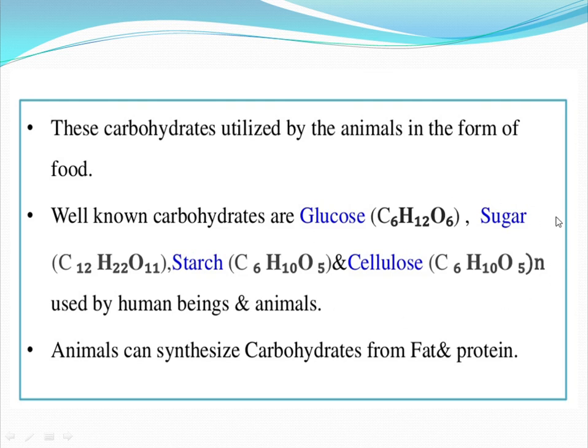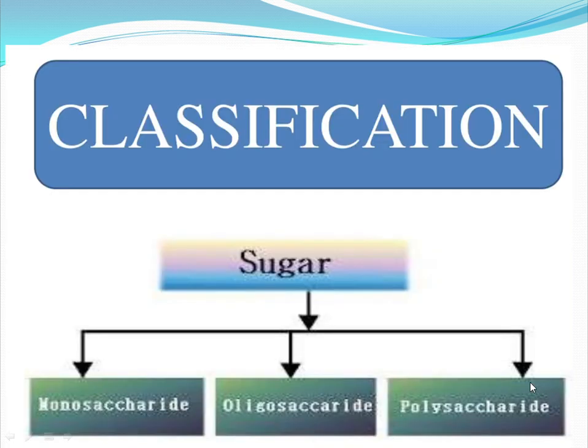Animals can synthesize carbohydrates from fat and proteins.